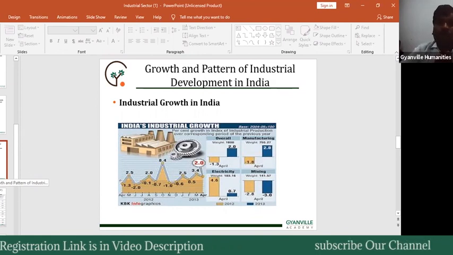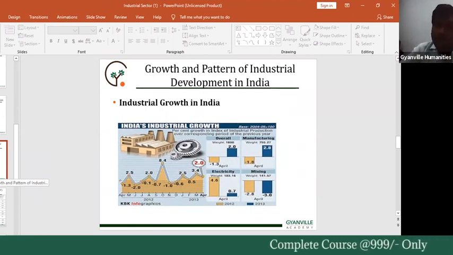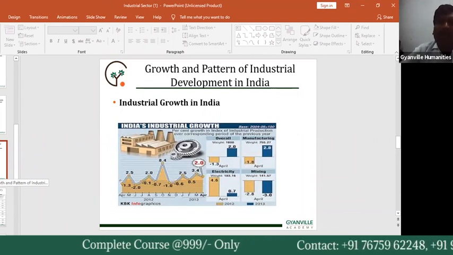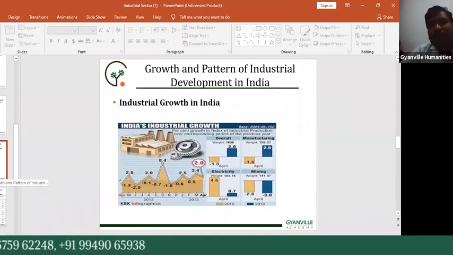Initially the government focused fully on industrial development. Some industries were established by the government alone, but they all fell down and faced many problems.